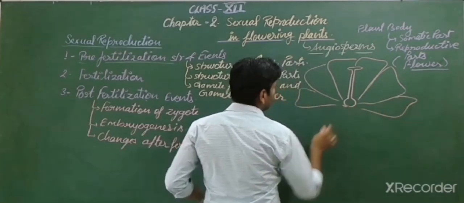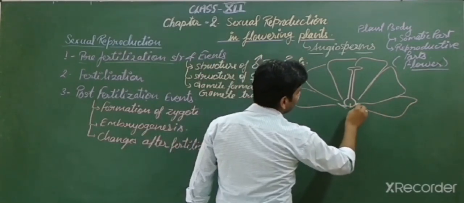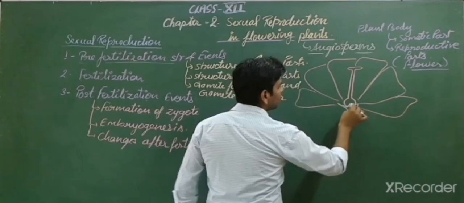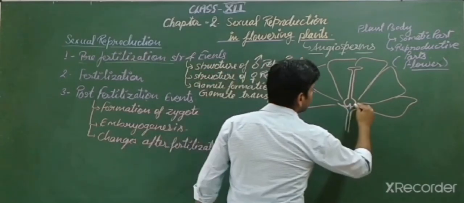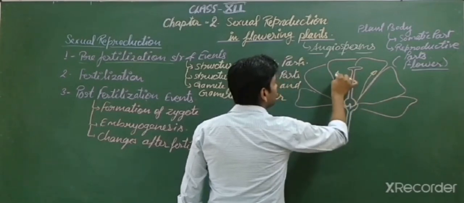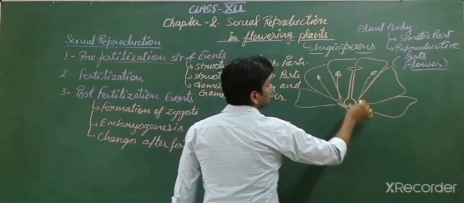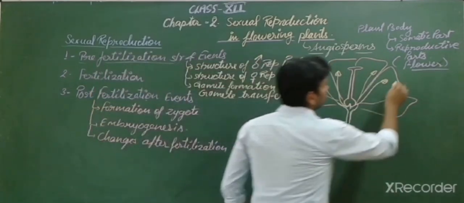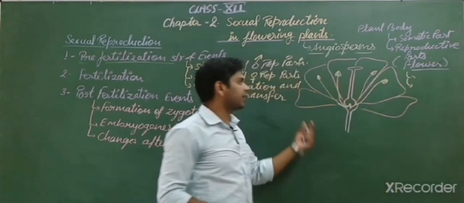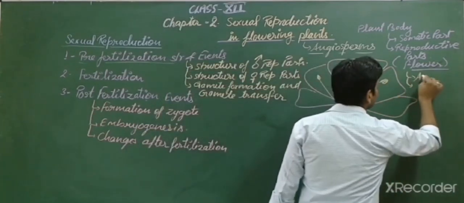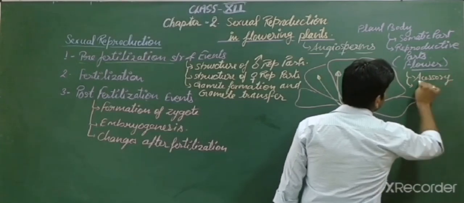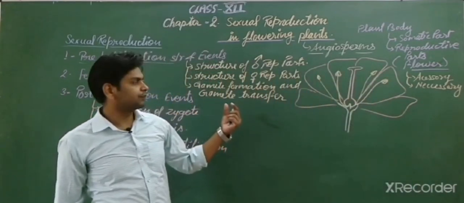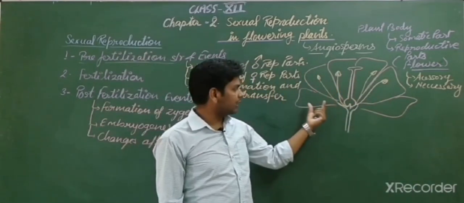This is the simple flower. Students, in this flower you are looking at some structures of the flower. Here also we get 2 types of parts in the flower. What are they? Accessory and necessary parts. So in a flower, these 2 types of parts are found: accessory parts and necessary parts. What are the accessory parts and what are the necessary parts?